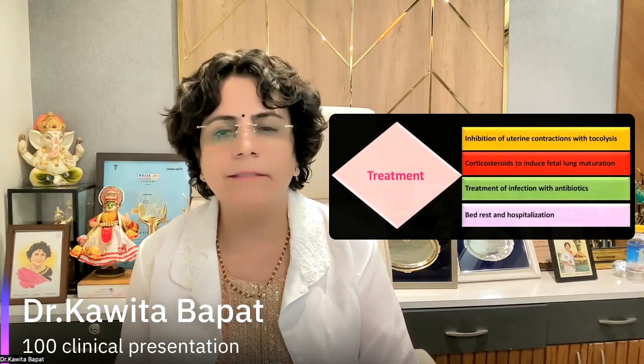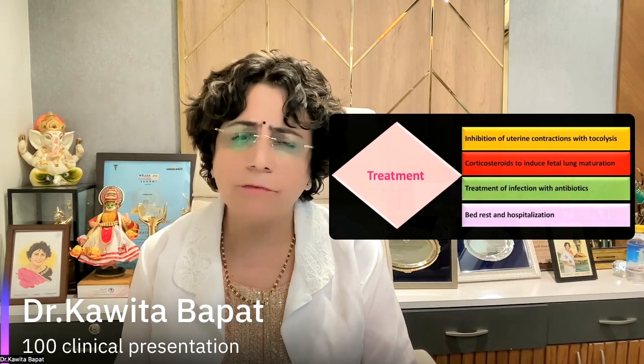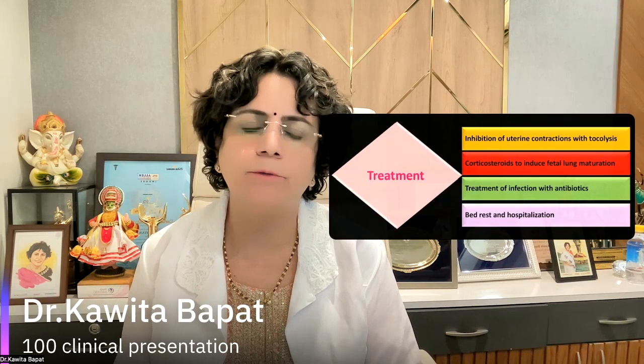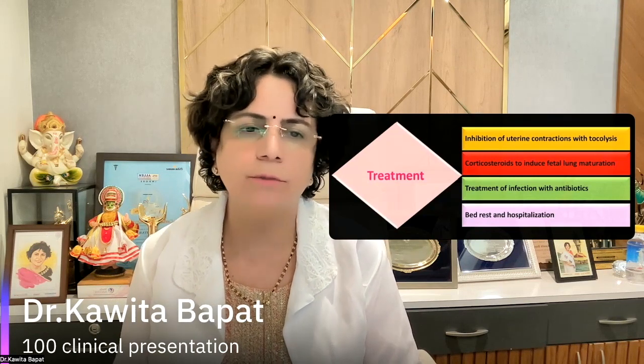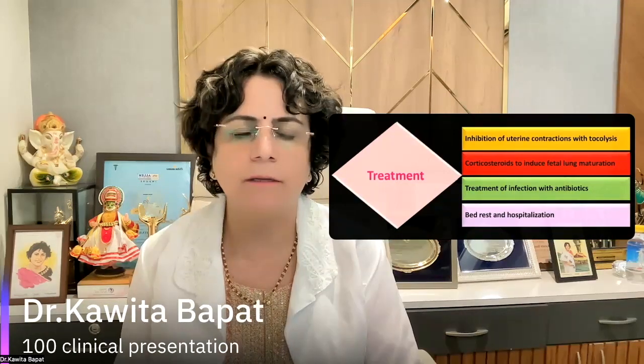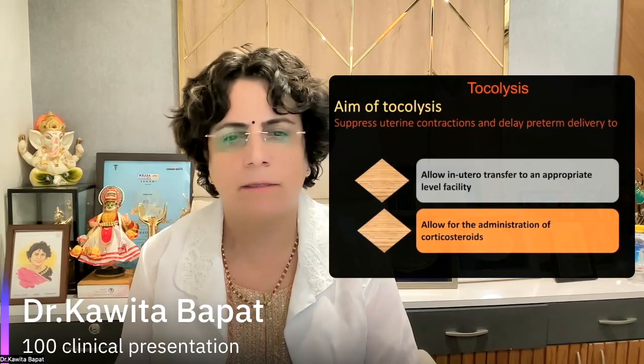Now, once it's established as preterm labor, what should be the treatment protocols? First and foremost, inhibition of the uterine contraction, which is the most important. Number 2, corticosteroids to induce fetal lung maturation. Number 3, treatment of infection with antibiotics. And 4th, bed rest or hospitalization is needed.